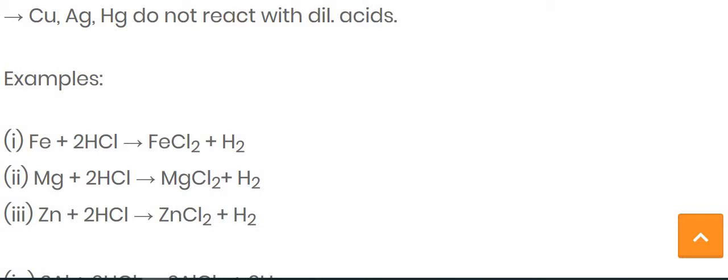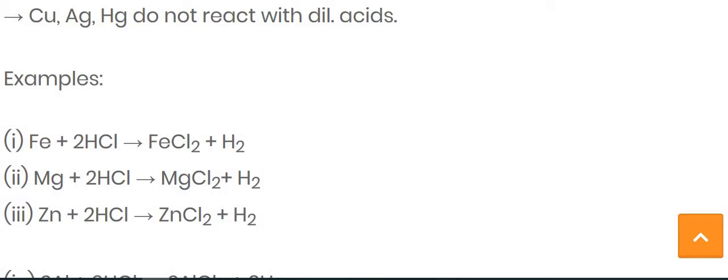Now let's see another example. If we take Mg, meaning magnesium, and it reacts with hydrochloric acid, HCl, then we get the salt of magnesium, that is MgCl2. Along with that hydrogen gas is released.